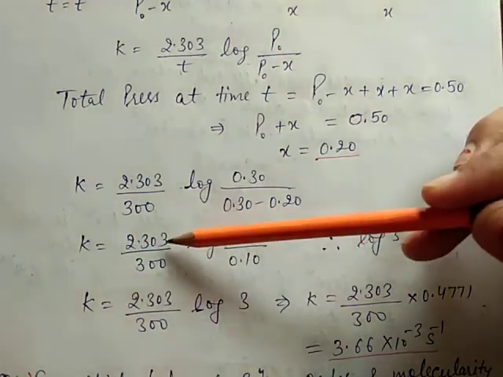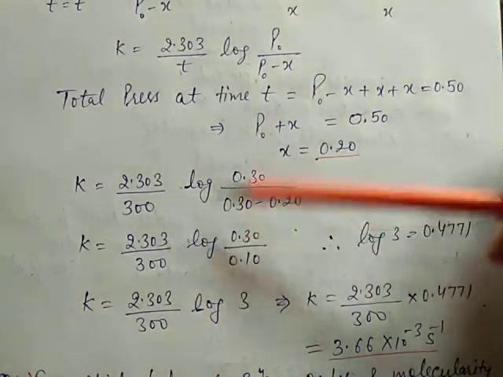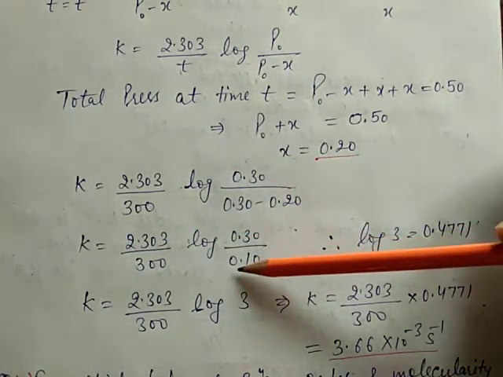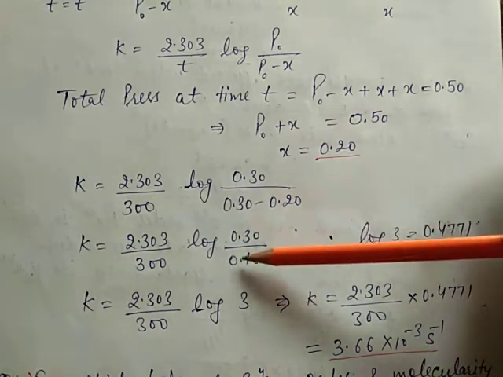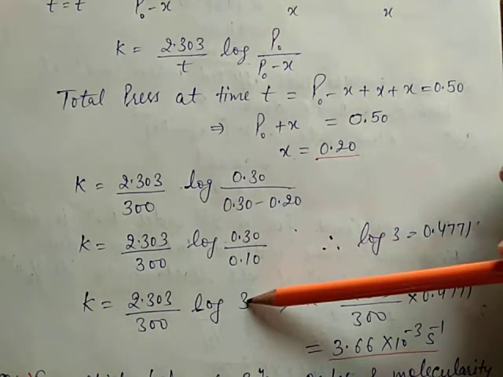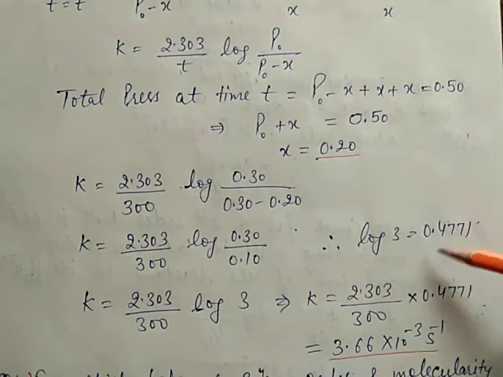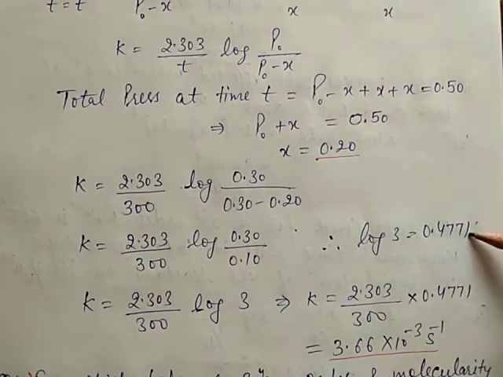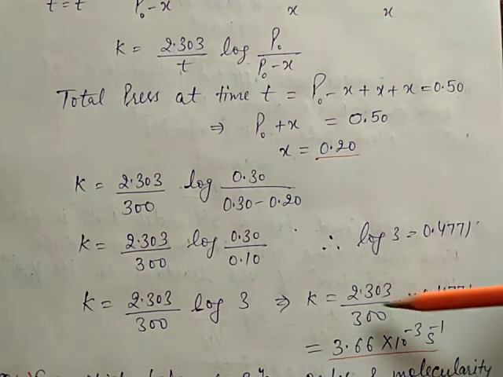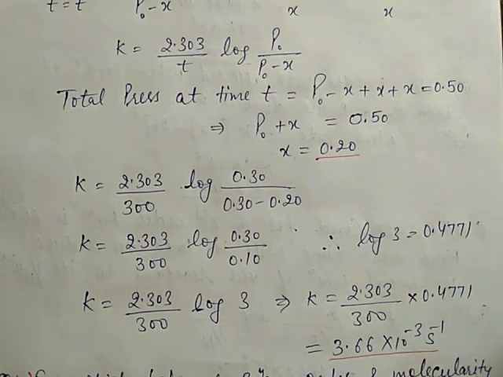K is equal to 2.303 upon 300 log of 0.30 divided by 0.10. After calculating, answer is log of 3. Log of 3 value is given, that is 0.4771. After putting this value, this is the answer.